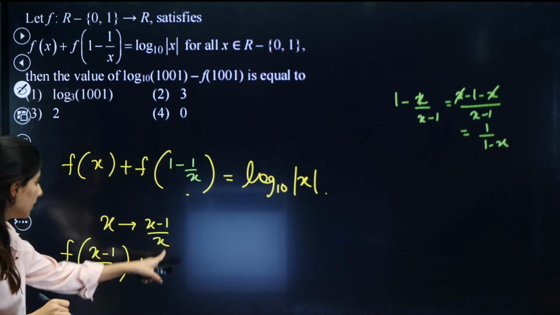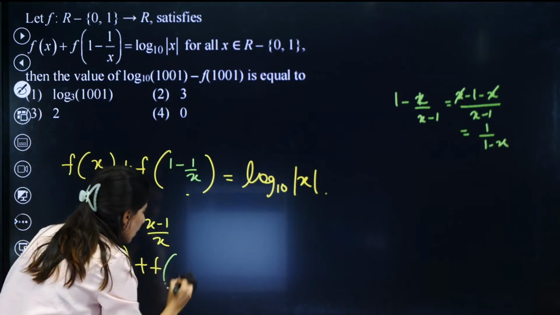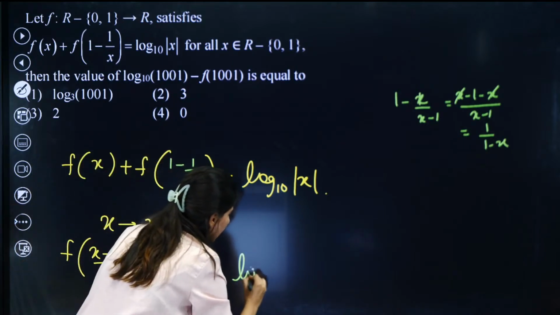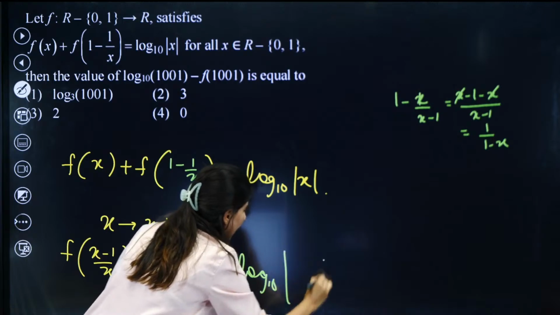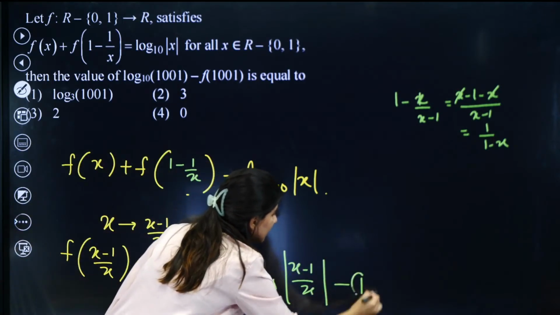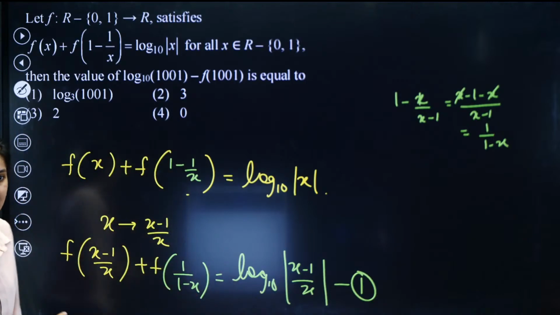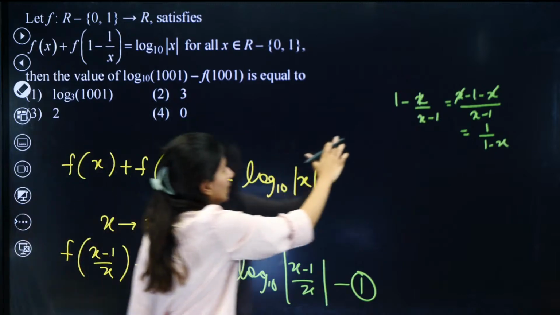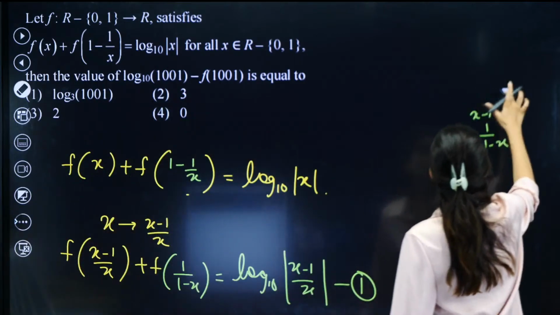Okay, so now here what I'm going to write is 1 upon 1 minus x, and that will be equals to log of base 10, and inside the modulus I'll be writing x minus 1 upon x. This is your first equation. I hope that this is clear. All right, this is our first equation.